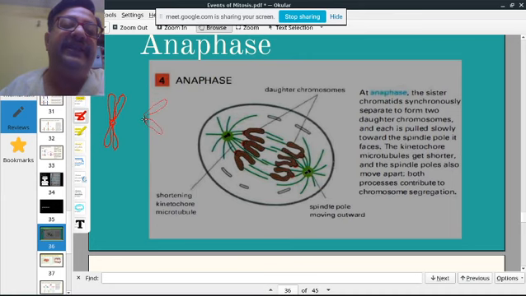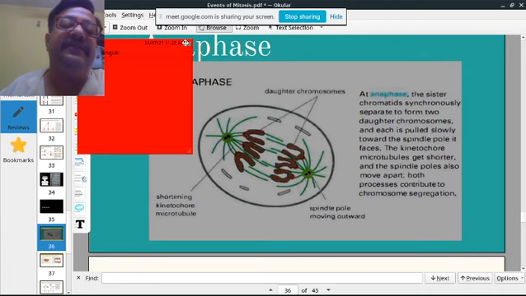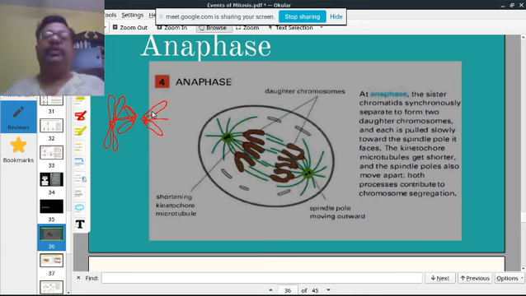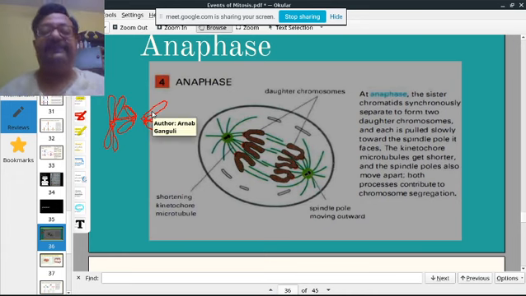One separates like this, the other separates like this, and they are moving towards the opposite pole. This is what happens in anaphase.